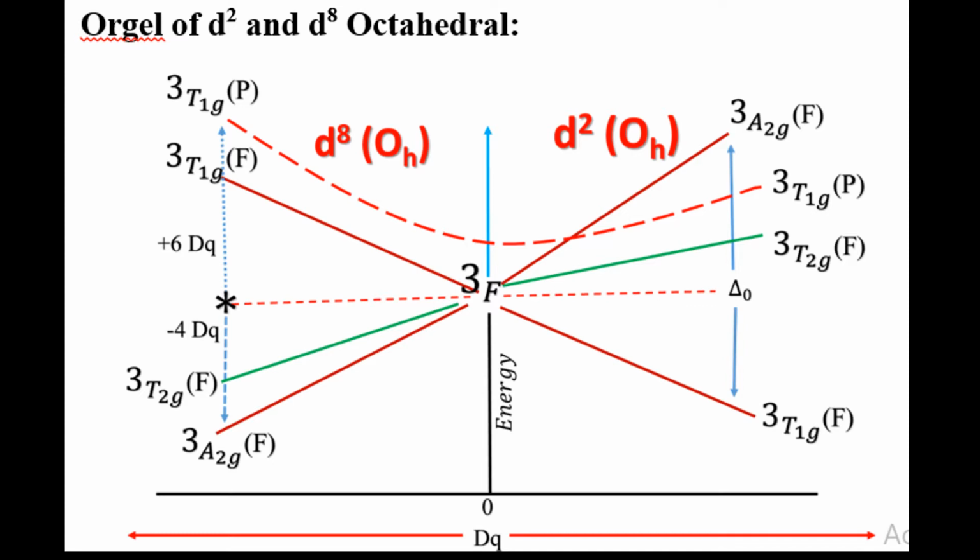We write this in brackets as F. But we also consider the 3P system, shown with a dotted line, which is down in the d2 system, that is 3T1g(P) in brackets P. Because if we write the term symbols in d2 and d8 systems, many term symbols are possible, but we study the ground state term symbol.